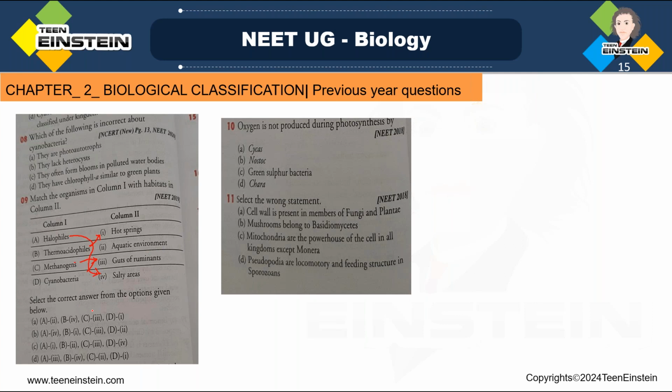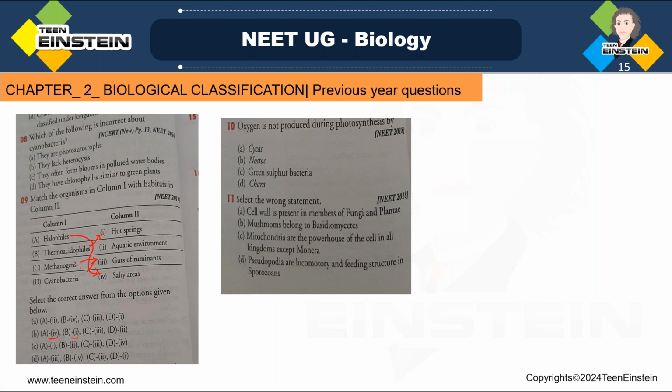So here select the correct answer from the options given below. So here A is matching with 4, right? For A, 4, and B, thermoacidophile, hot spring. So A, 4, B, 1, and C, methanogens in the gut.